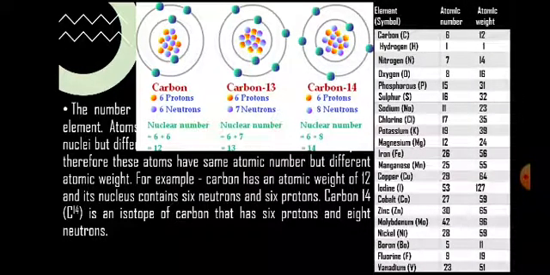This table shows a few different kinds of elements with their symbol, their atomic number and atomic weight. Remember that here atomic weights are written as a whole number because for practical purposes it is considered as the sum of protons and neutrons present in the nucleus, and therefore all these numbers are written as whole numbers in this column.